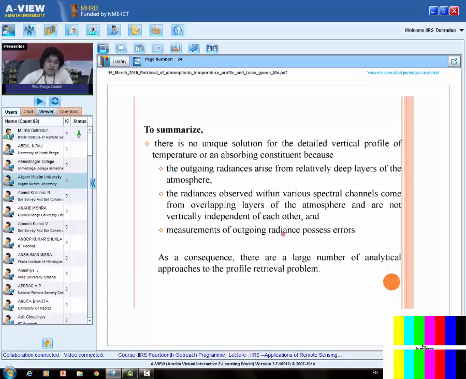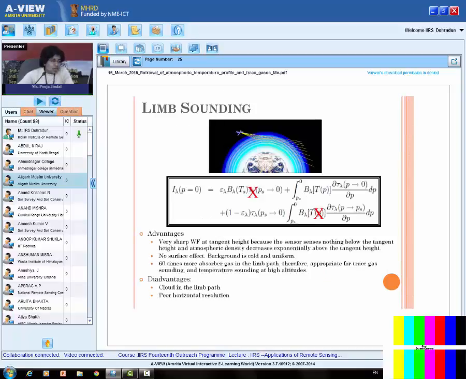And the measurement of outgoing radiances possesses error, that is noise equivalent radiances. Therefore, we have a large number of analytical approaches to solve the inverse problem, that is the retrieval problem. So these are a few reasons because of which we don't have a unique solution. Therefore, we need analytical approaches. That's why we have a number of methods like statistical method, physical method, hybrid retrieval method, and there are a few more. Okay, then comes the limb sounding.